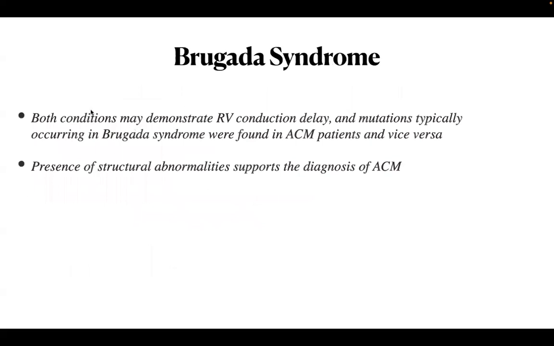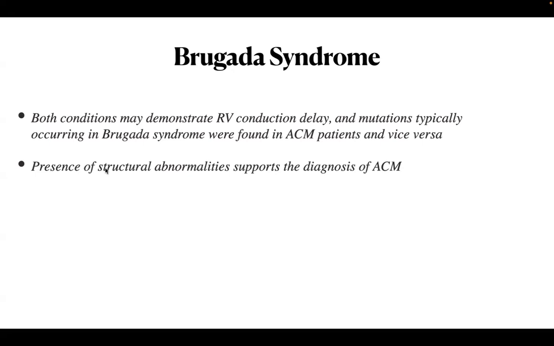So Brugada. Brugada can also have delayed RV epicardial conduction, and mutations can sometimes be overlapped between Brugada, that is SCN5A, and arrhythmic cardiomyopathy. But the negative point is patient will be having structurally normal heart. But if a patient is found out in relatively early stage, that is in the electrical stage, the patient may be having structurally normal heart even in MRI.